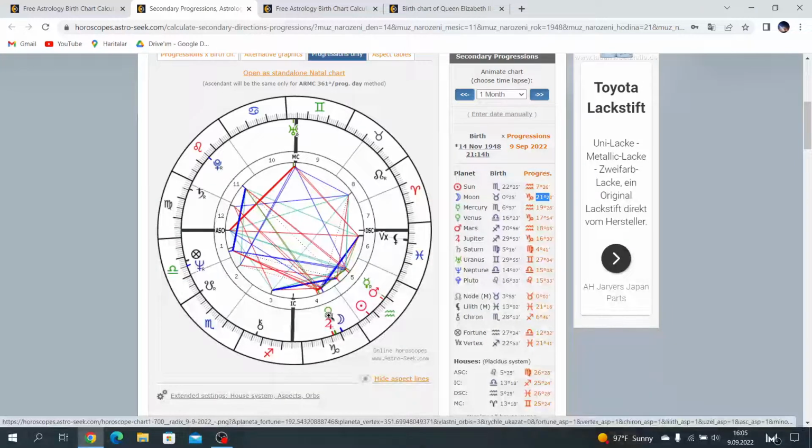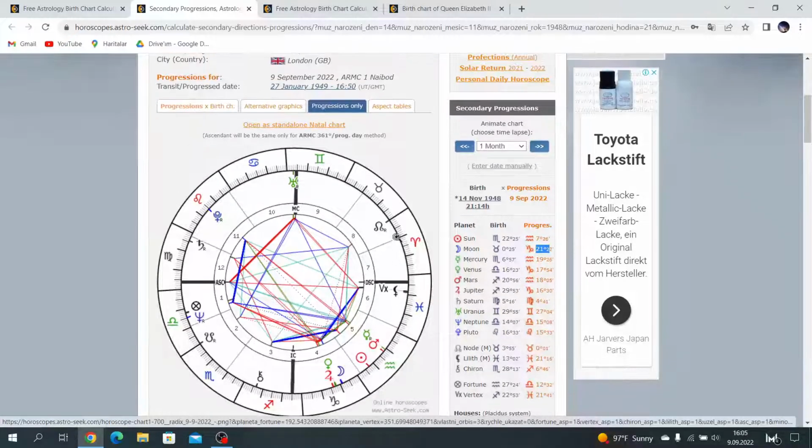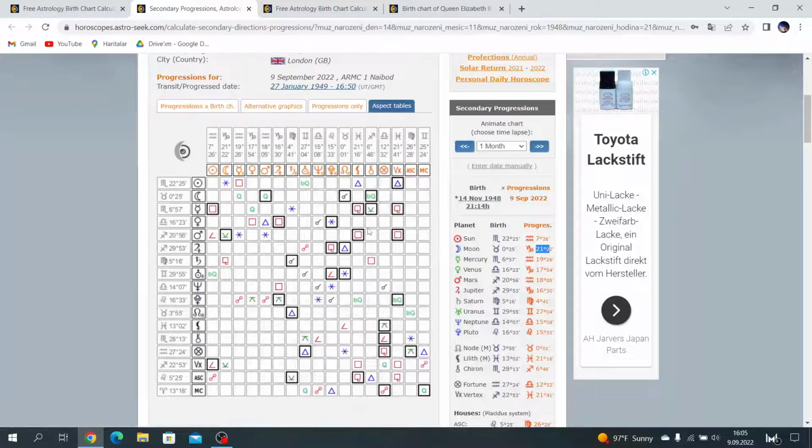Here we can see Jupiter conjuncts Venus, but this is about reincarnation. I will explain in another video why Queen Elizabeth reincarnates as a child of Prince William. Another indicator is progress north node conjuncts moon, but progress north node is a very slow moving point. This is not a planet. Maybe it can connect to the moon. It is also maybe related to reincarnation.